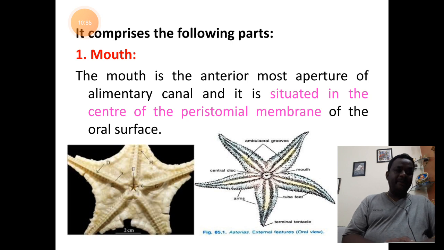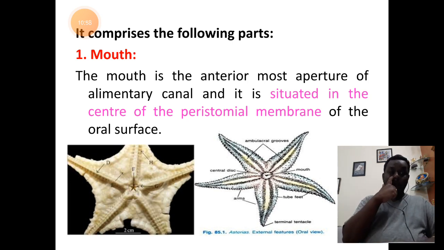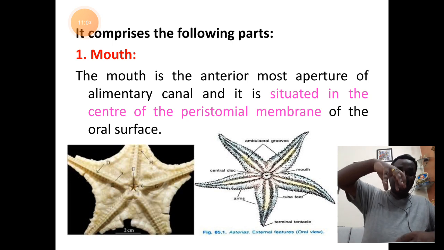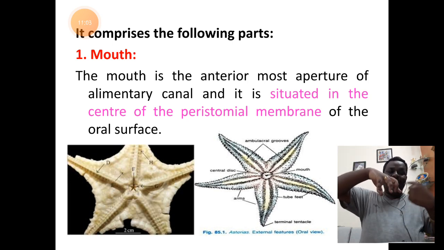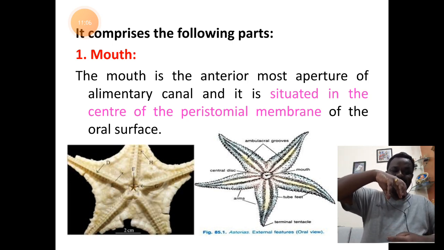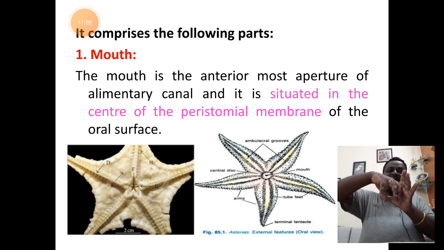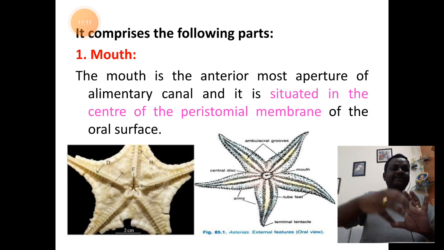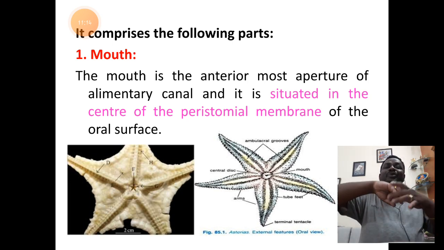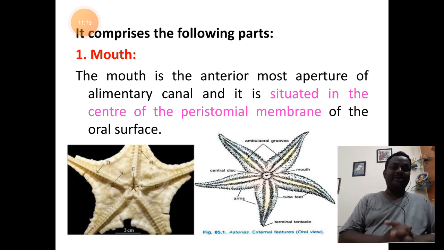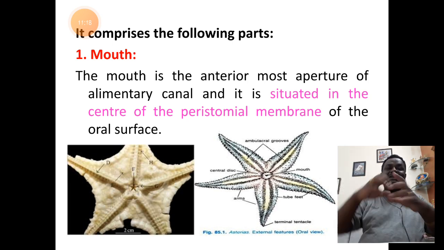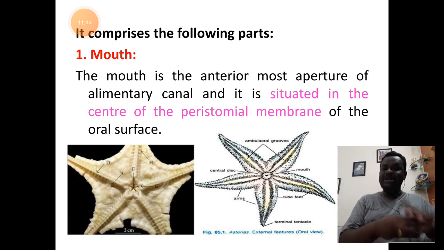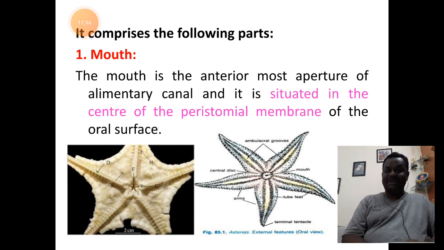Students, remember, the mouth is surrounded by a special membrane. The mouth, which is pentagonal or otherwise star shaped, is surrounded by a layer of muscles. These muscles act as the protective structure for the mouth, and this layer of muscle is called the peristome, and the membrane is called the peristomial membrane.